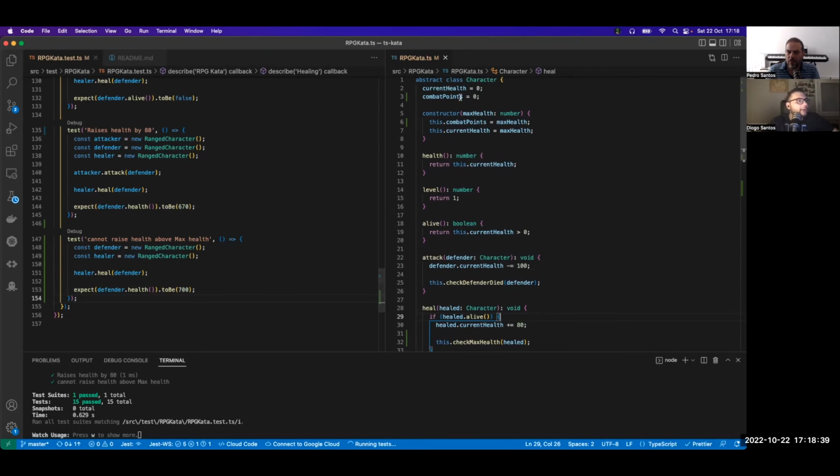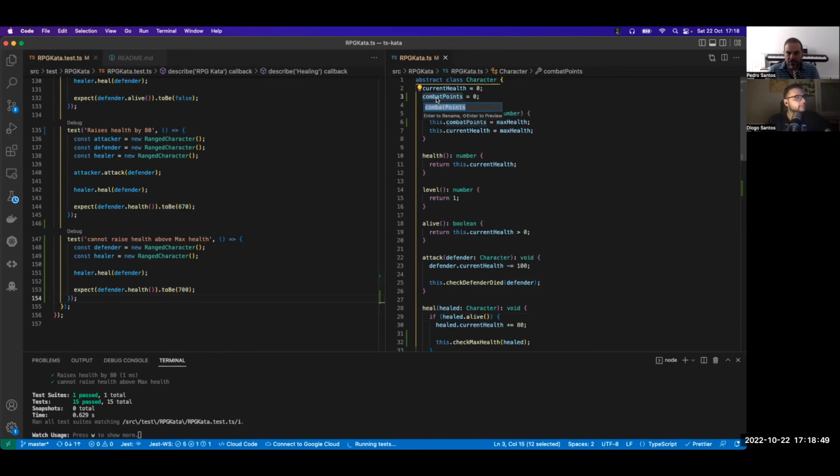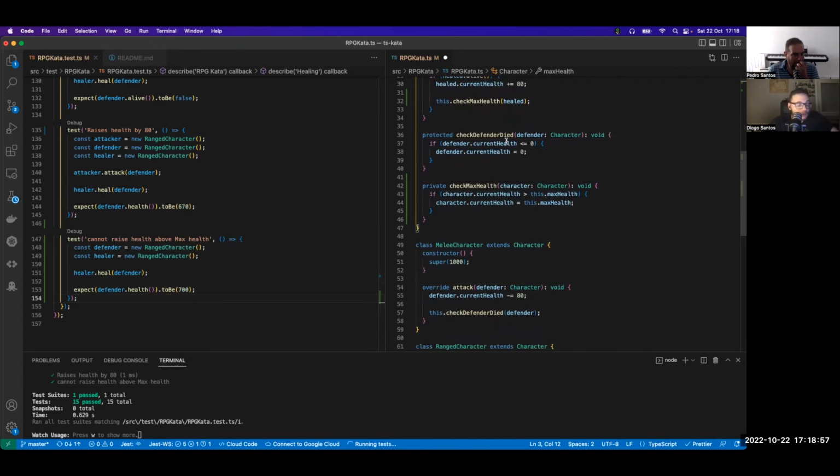Yeah. Now that I understand, max health makes more sense. Okay. Rename, please. Don't do that. Oh, yeah. You need to get used to that. I know. Rename symbol. Yes. Now you understand why I named it max health. Now it makes sense to you. Because it didn't make sense to me, but now it does.